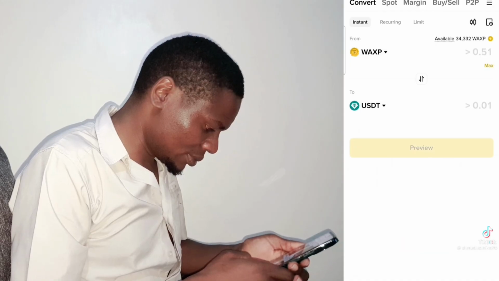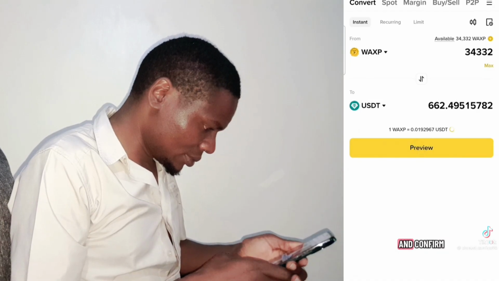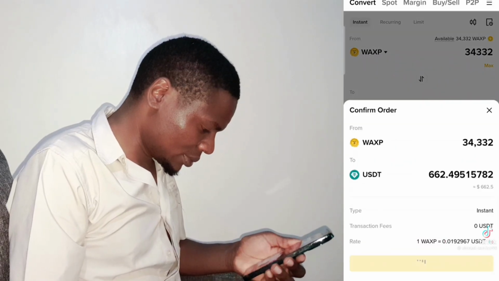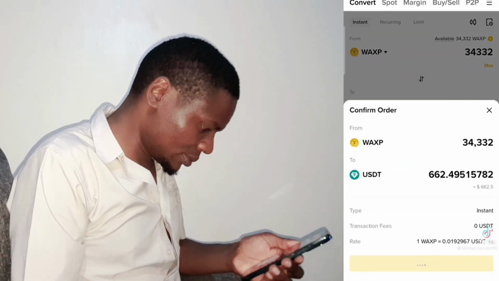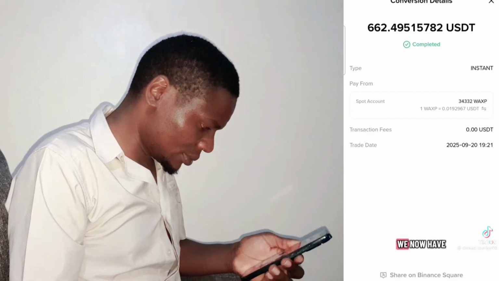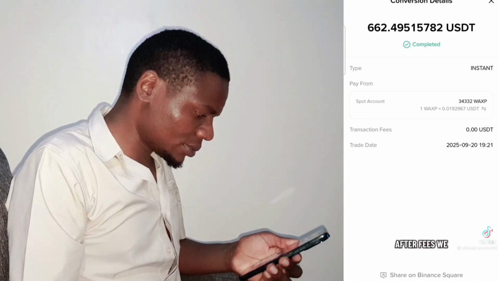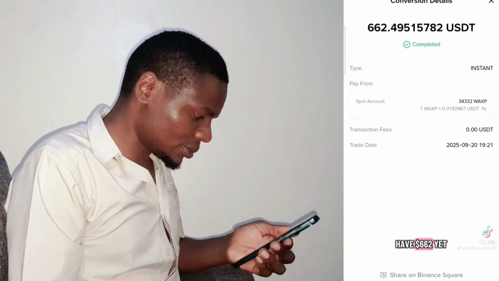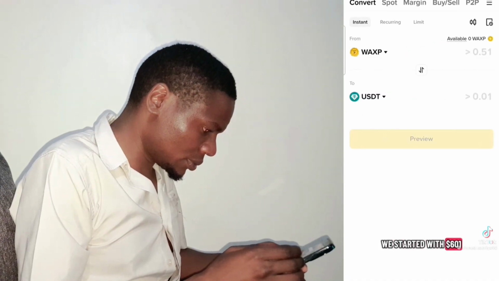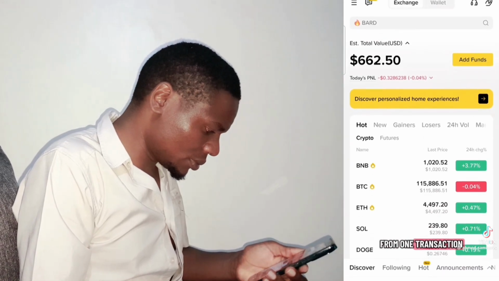Click Max, then Preview, and confirm. You're done. We now have USDT again. After fees, we have $662, yet we started with $601. Our net profit is $61 from one transaction.